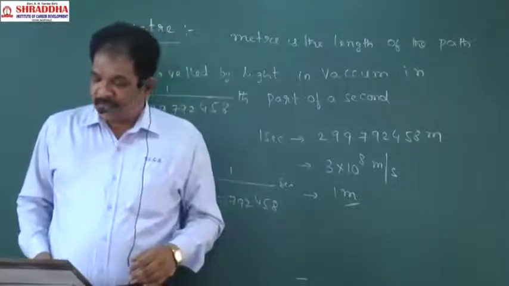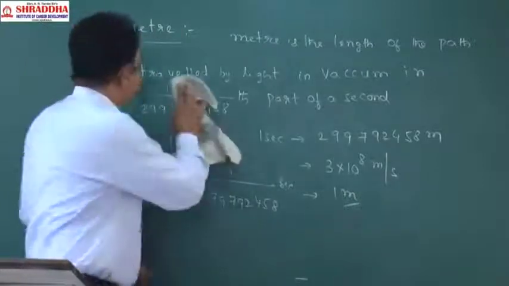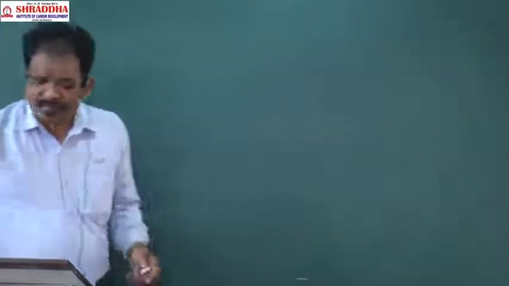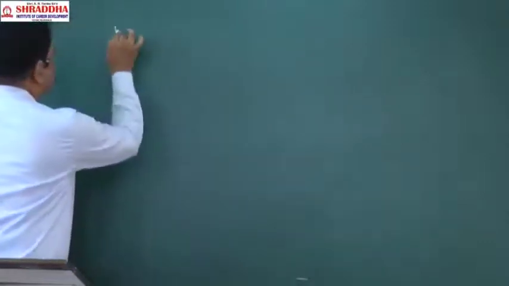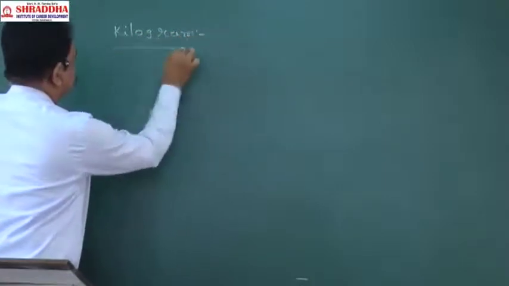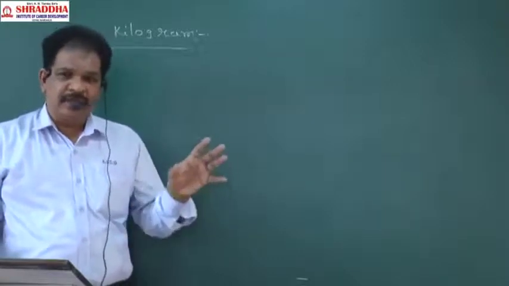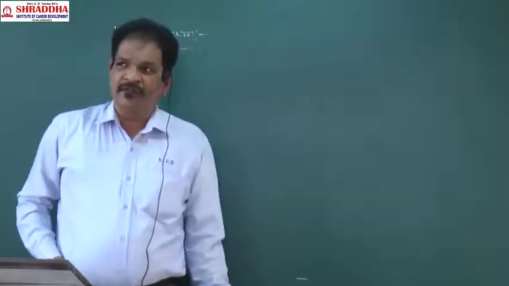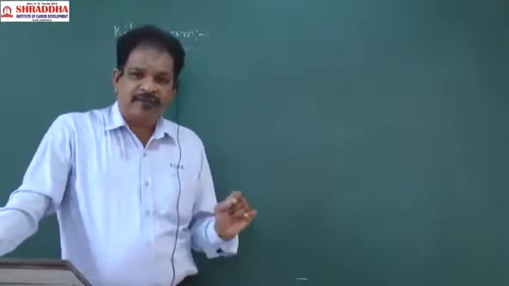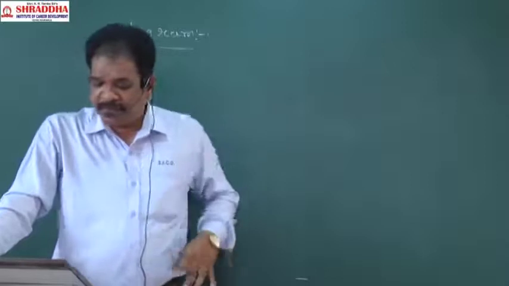Next, we will consider mass. Mass unit will be kilogram. Length, mass, time. How did scientists define kilogram? 1 kilogram means how much can you imagine. 1 kg of sugar you are purchasing, 1 kg of vegetables you are purchasing. 1 kg means how much? You know about it. Then how will it be defined?